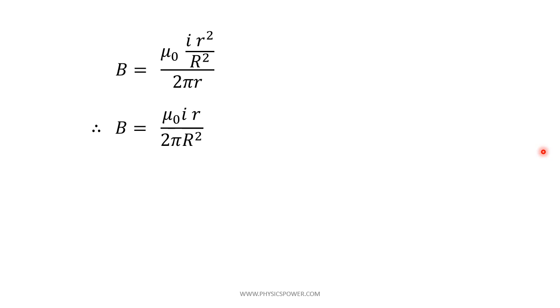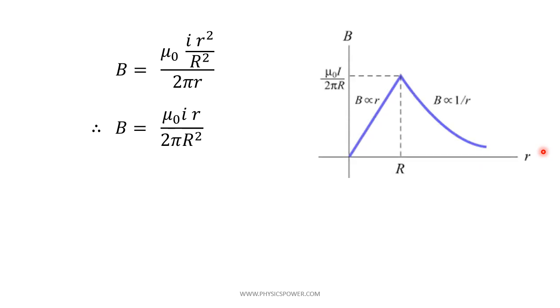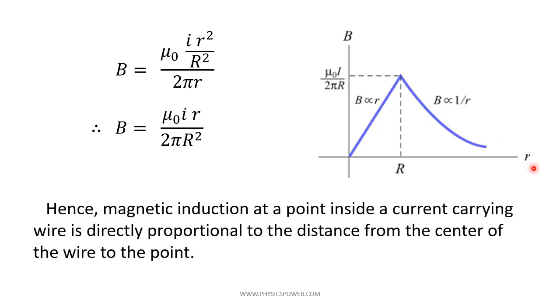So these 2 points are very important that we can analyze according to the graph also. You can see here the magnetic induction is maximum when the distance is capital R, means on the surface, that is mu naught I by 2 pi r. If you go outside, we already analyzed, B is inversely proportional to the distance, but inside the magnetic induction B is proportional to the distance. Hence we can conclude the magnetic induction at a point inside the current carrying wire is directly proportional to the distance from the center of the wire to the point.